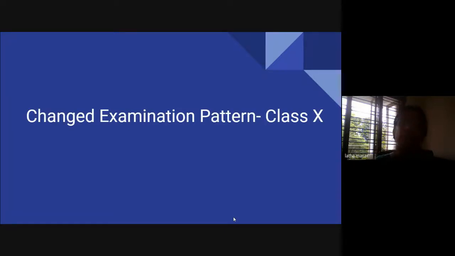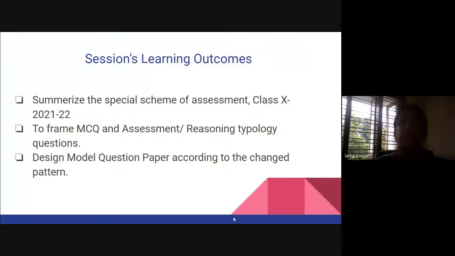Now, the agenda for today is the changed examination pattern for class 10. Just as we give students learning objectives and learning outcomes, we also have an outcome for this session: at the end of the session, we should have some ideas on how to frame MCQs and design a model question paper. Of course, I've not designed an exact model question paper, but I have tried my level best to incorporate the different types of questions as MCQs.